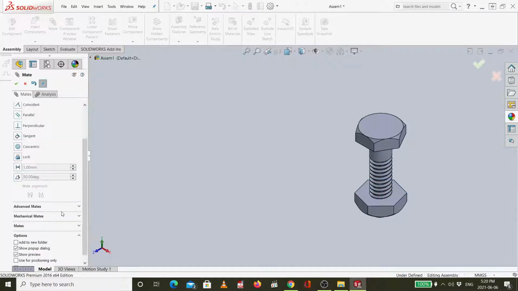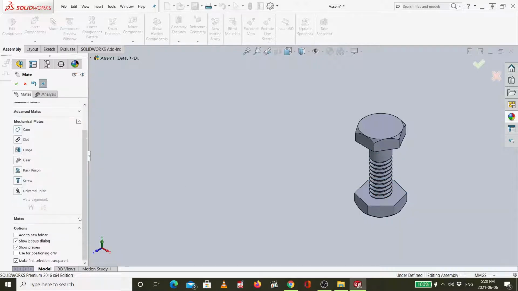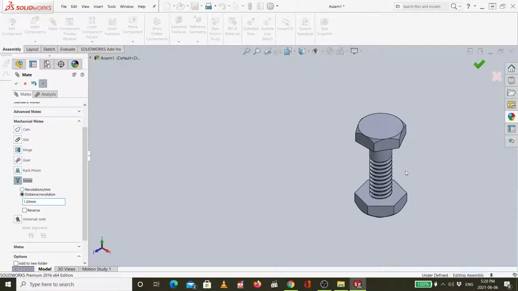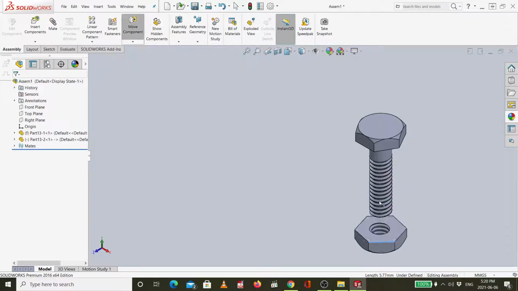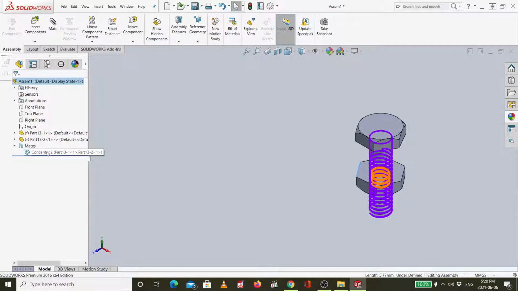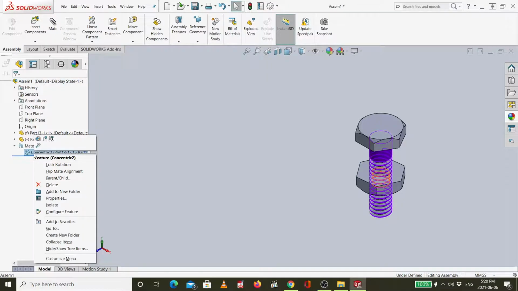So for this you should go to the mechanical mate, which is screw. But if I did this now, nothing will happen. Why? Because I already said okay for this concentric. I will give the relation for this concentric. So I will show you from the beginning. So this is not correct actually.